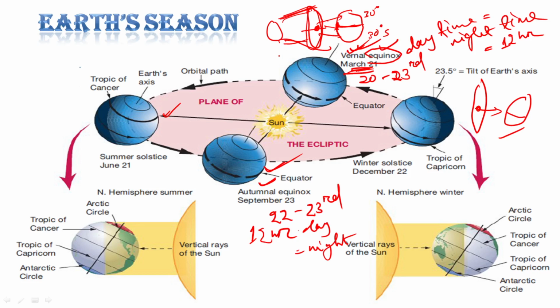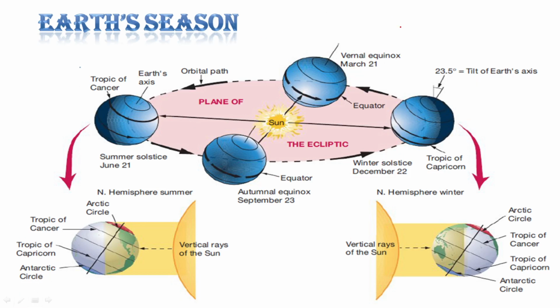So from March to June, if you see, here the center of illumination or the direct rays are on the equator. Now it is going to the northern tropics. Then from the northern tropics to the equator, equator to the southern tropics. Then from the southern tropics to the equator, right? This is some local term, in our local terminology we used to call it Uttarayan, right?